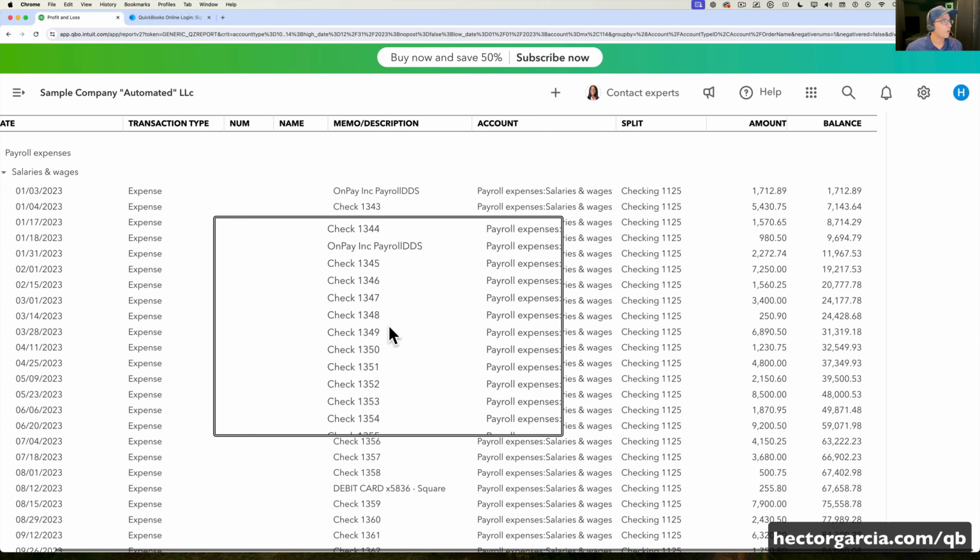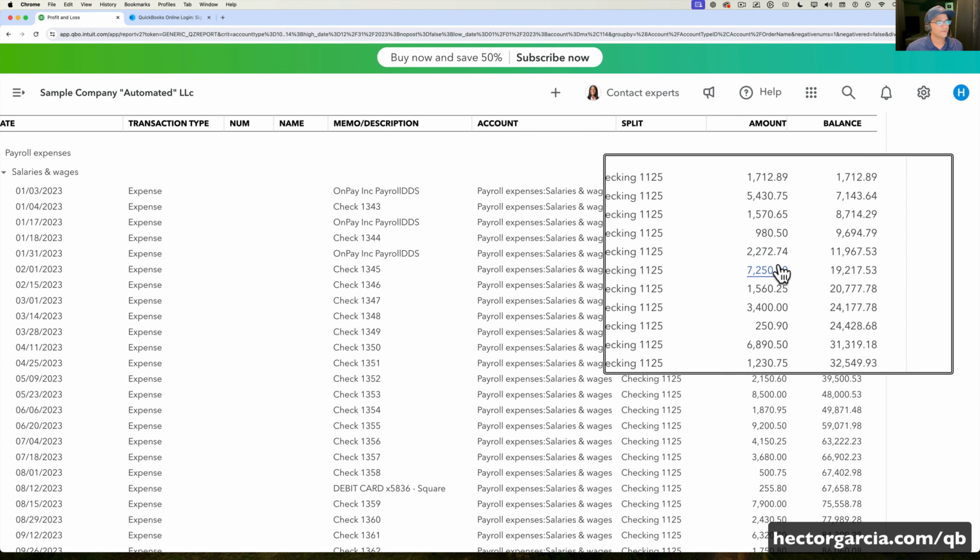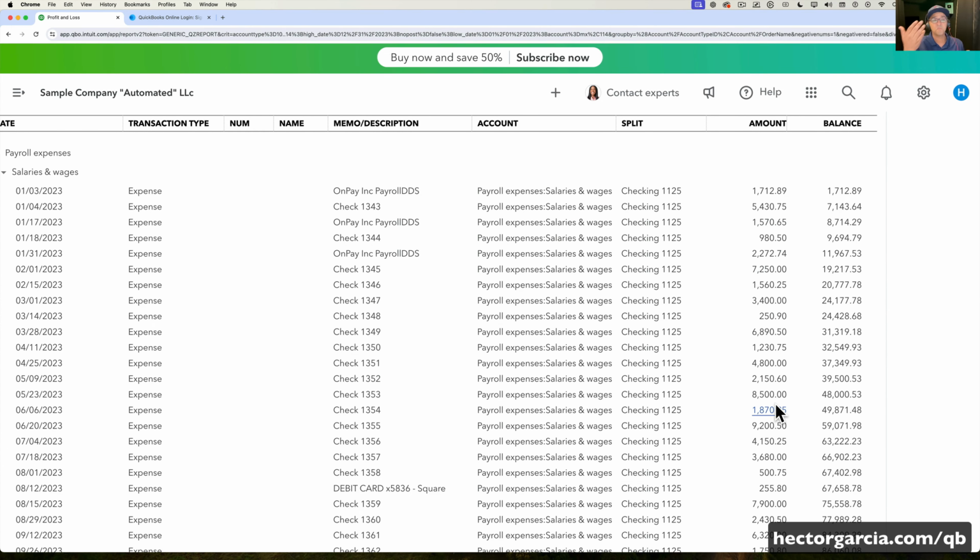So it looks like it grabbed all the checks and assumed that checks were payroll expenses. Now, that could be true or that could not be true. We would have to literally look at every single check and see what it is. And this is the part where QuickBooks just can't automate. If you have any checks, it's just going to guess a category.